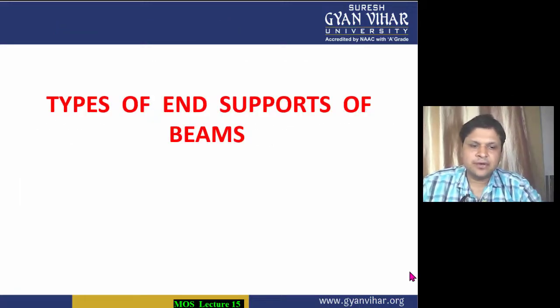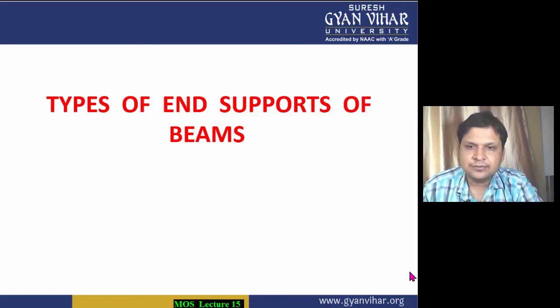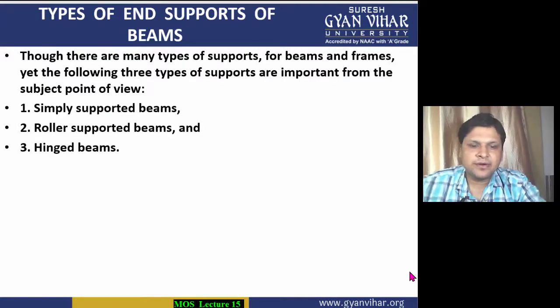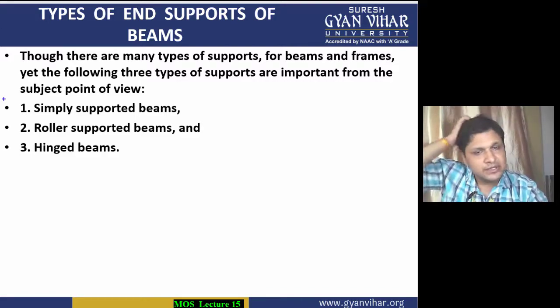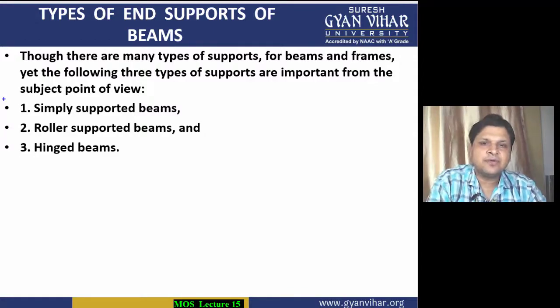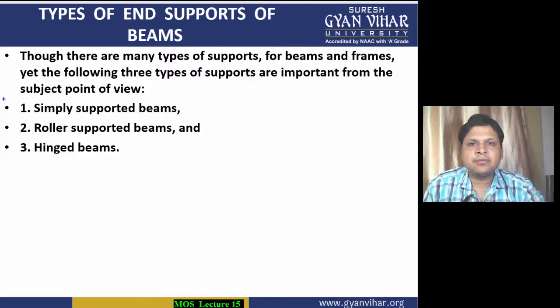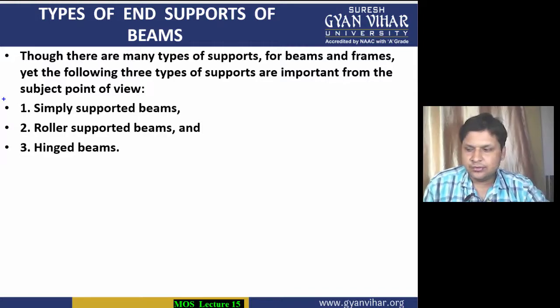Then after, though we have known in the previous lecture also different types of beams, now we will calculate the end supports for different types of beams. We all know the different types of beams from the previous lecture. I have told you, if you have not seen the previous lecture, go to the previous lecture. In lecture number 14, I have told you about the different types of beams and different types of supports which are there for the beams. So you can go there.